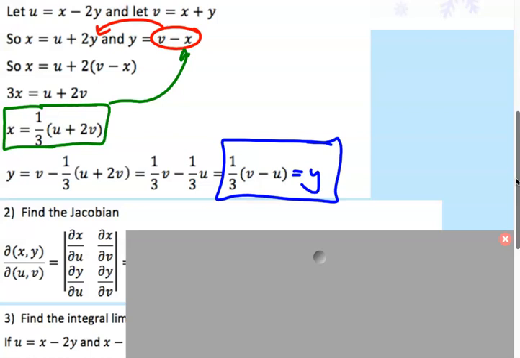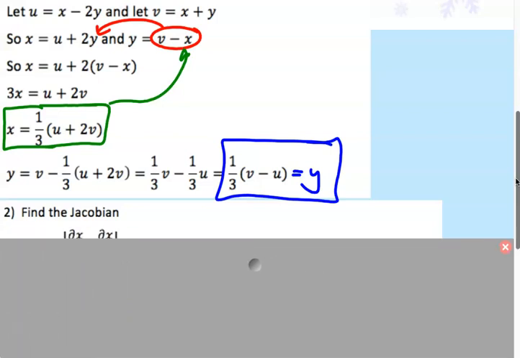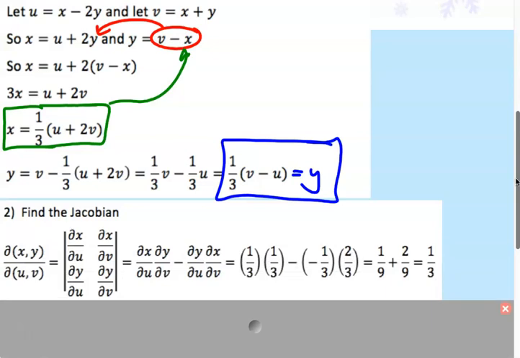All right, did everyone find the Jacobian? Do the determinants. I got positive 1/3. If you got a negative 1/3, that's okay. You just have to make it positive.